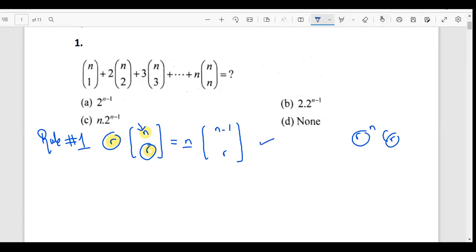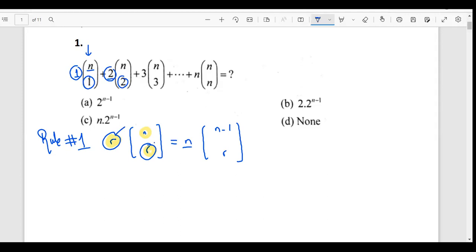I did not make it by myself. This is a rule that we will be using in the questions. I'll tell you where exactly it is being used. So the first term is 1 into nC1. This number and this number are the same, and I have n here, right? Then we have 2 nC2. Again, this number and this number are the same.